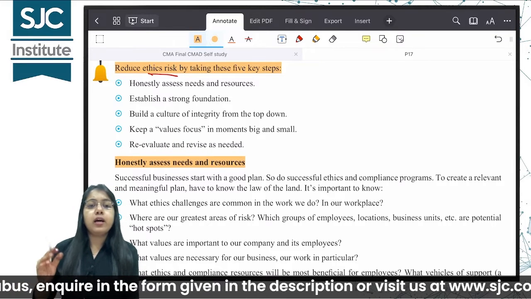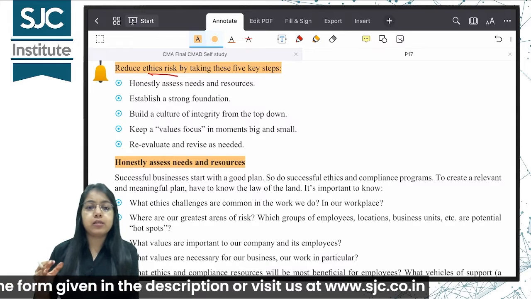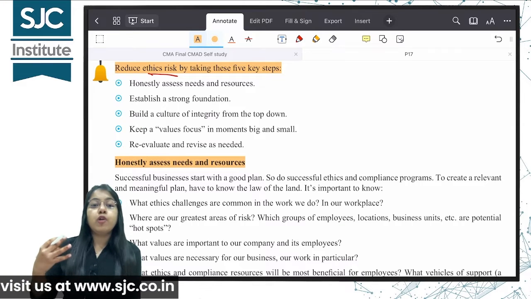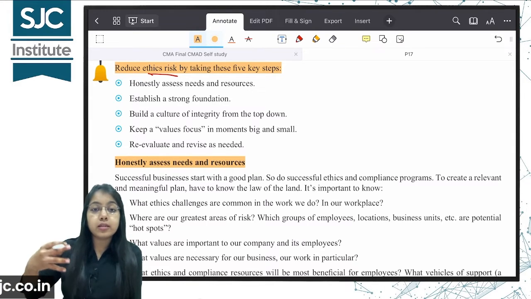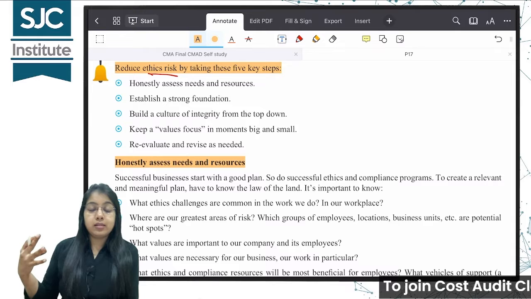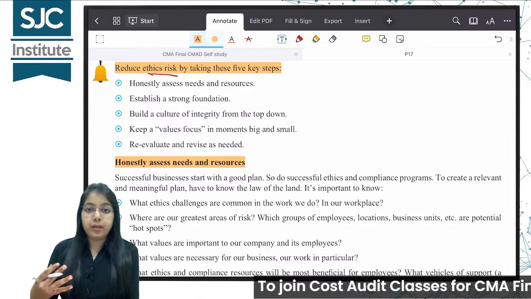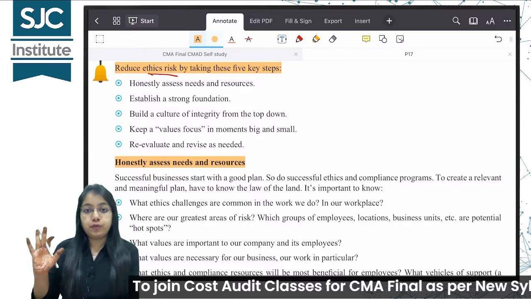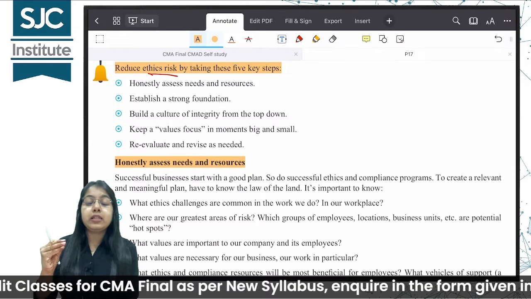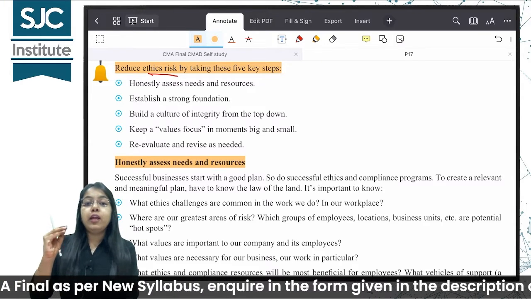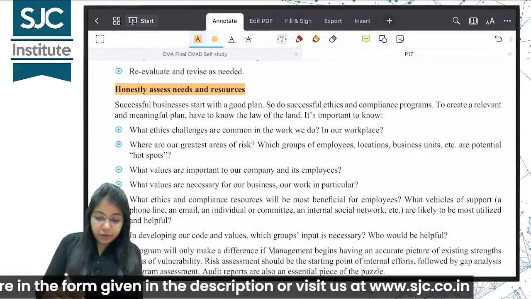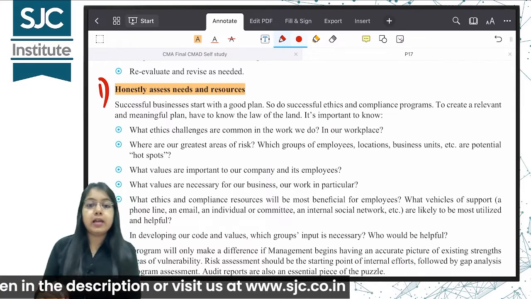Honestly assess what are the needs of an entity, what are its resources. Basically needs and resources here I mean what are the ethics, what values should be focused on, what are the challenges we are facing. Okay, all these things, what my employees value, what are my values, what is the difference, the gap analysis, this risk assessment should be done by the entity. Right, this we are talking from the entity point of view. Right now we are not talking of auditors. From the entity point of view, a successful entity will be successful if it is able to plan properly. Clear? The next point is, so this is the first step, honestly assess needs and resources.